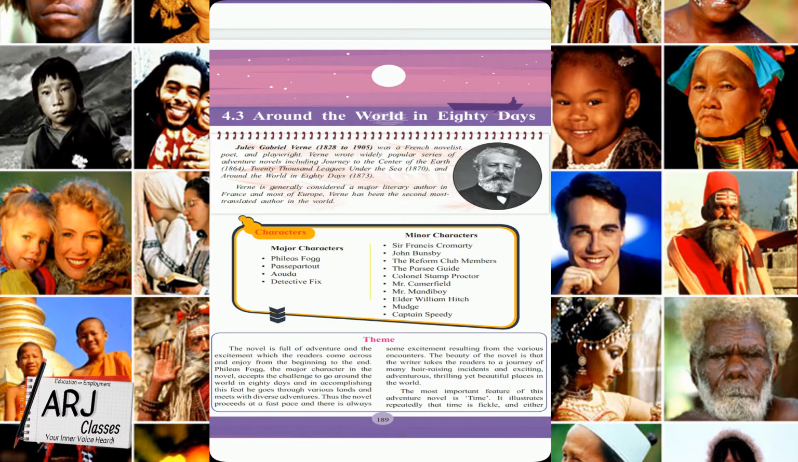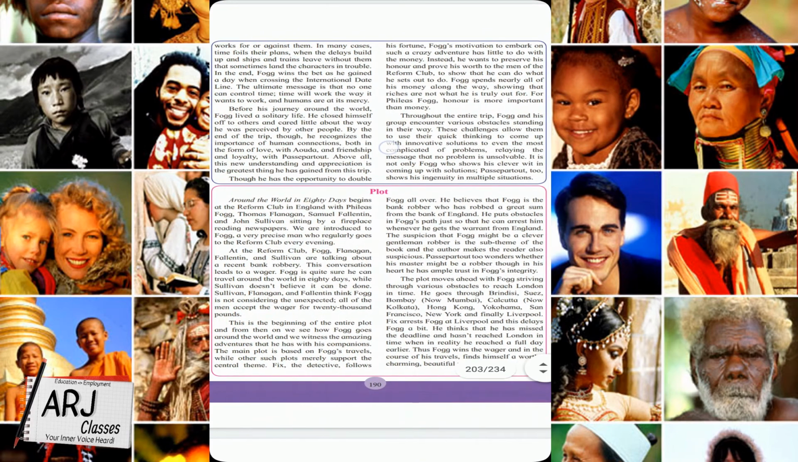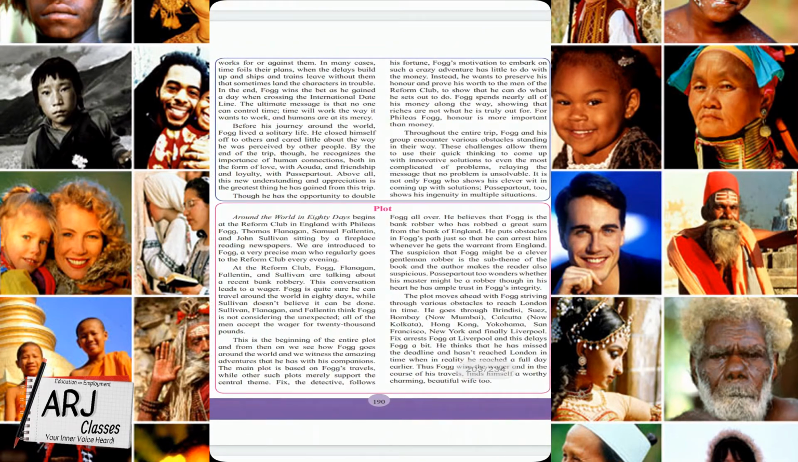Wait, let's go to page number 190 now. Works for or against them. Time is very important. Still there is research going on, and they say that time is very much powerful. So sometimes time can work against a person or work for the person. It's very necessary and important to learn about time so that once we understand the power of time, we can easily have control of it.